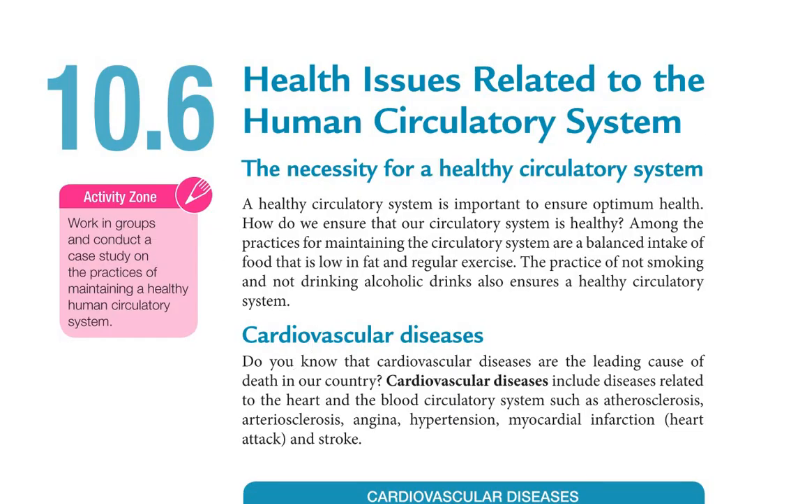Health issue related to the human circulatory system. The necessity for a healthy circulatory system. A healthy circulatory system is important to ensure optimum health. How to ensure that our circulatory system is healthy? Among the practices for maintaining the circulatory system are a balanced intake of food that is low in fat and regular exercise. The practice of not smoking and not drinking alcoholic drinks also ensures a healthy circulatory system. So these are the four ways for us to take care of our circulatory system to make sure it is healthy.